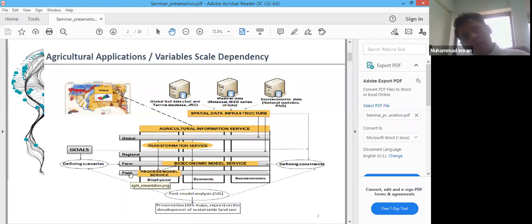So the problem is that the data sets obtained at different levels have to be applied at other scales. For that, we need to model the spatial variability, or in other words, we have to upscale those parameters.